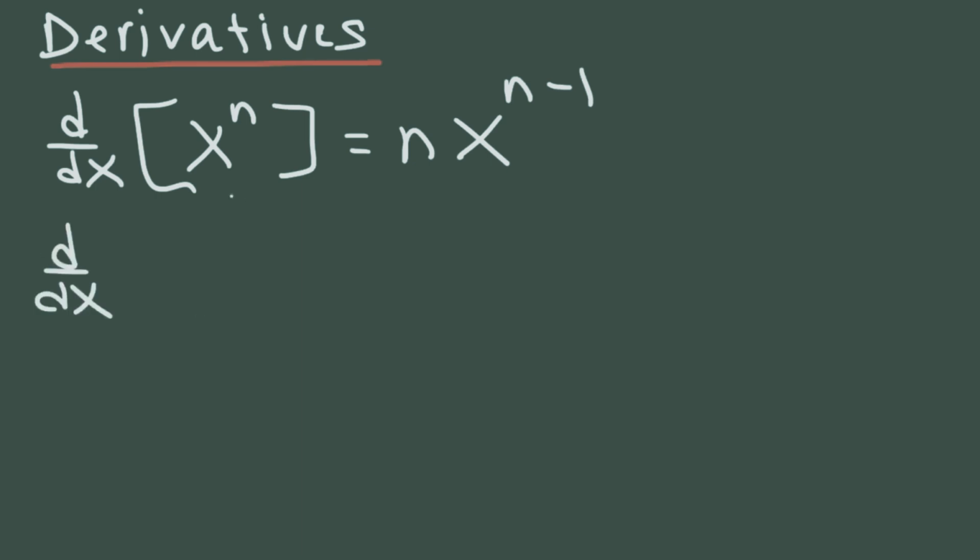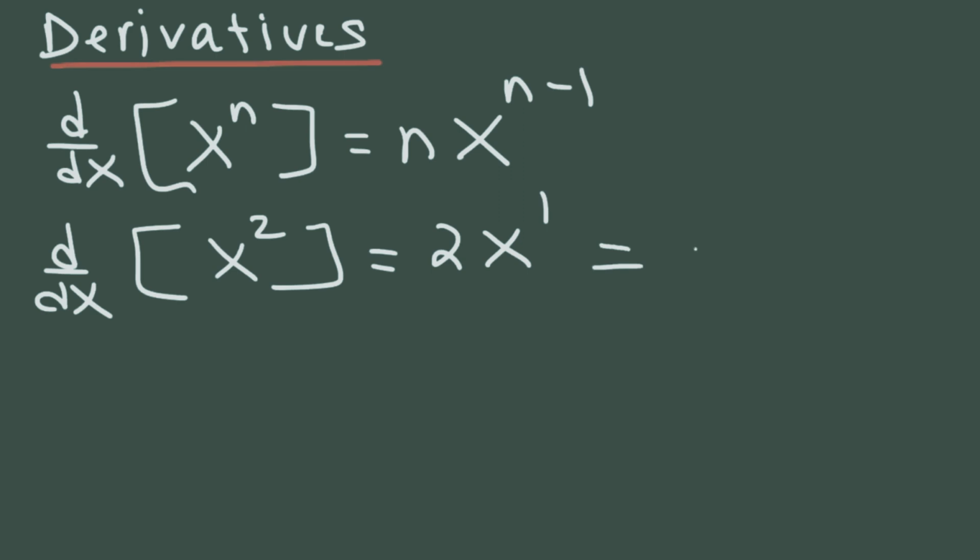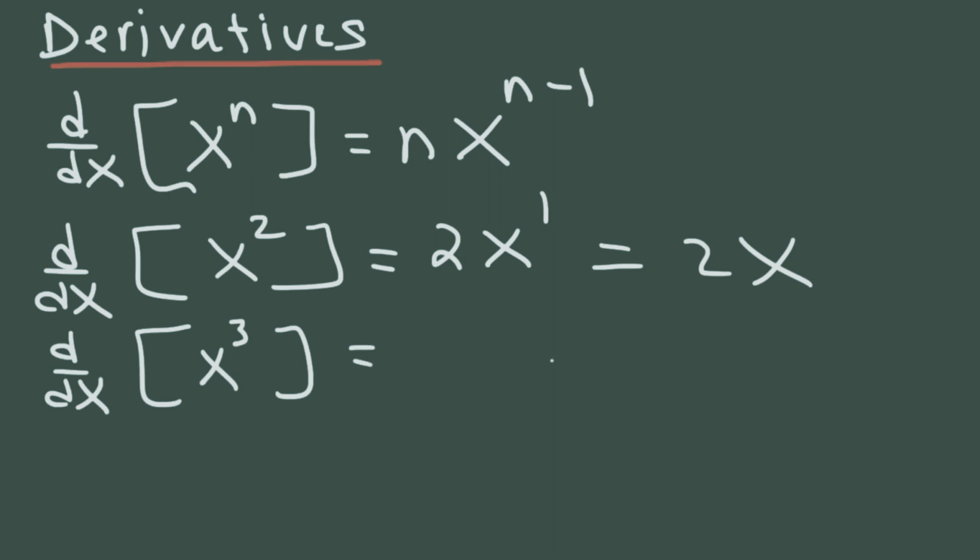Well, let's say we want to find the derivative of x squared. In this case, n is 2. So it's going to be 2 times x raised to the 2 minus 1, or just 1, so we get 2x. If we want to find the derivative of, let's say, x cubed, n is 3, so it's going to be 3x to the 3 minus 1, which is 3x squared.